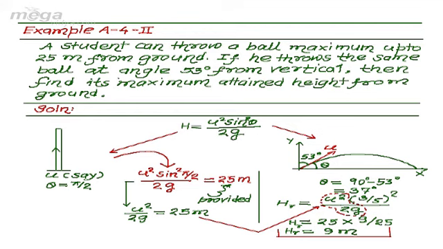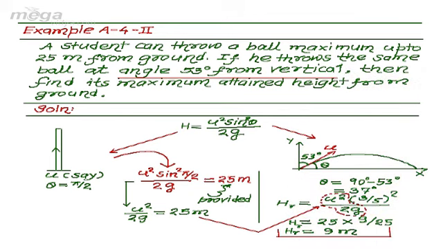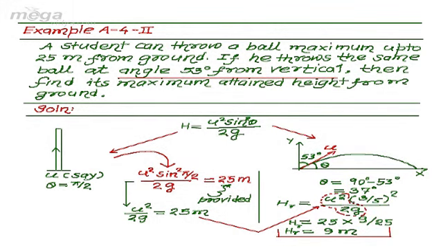So students, always consider whether the angle is from the vertical or from the horizontal, and depending upon that we have to take the value of theta in this equation. Here in this case it is 37 degree because the angle from the vertical is 53 degree and vertical and horizontal are mutually perpendicular. So putting the value of theta to be 90 minus 53, we got the right direction of projection to be angle theta 37 degree from the horizontal.